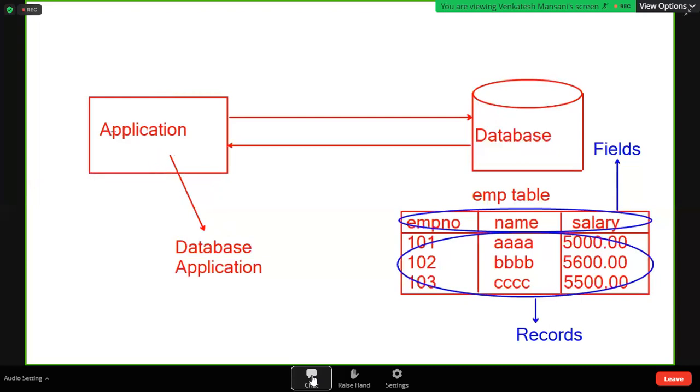The application communicates with the database, but for communication, one language is required. I am communicating with you by using English, but for an application to communicate with a database, one language is required. That is not Java. A database cannot understand Java.